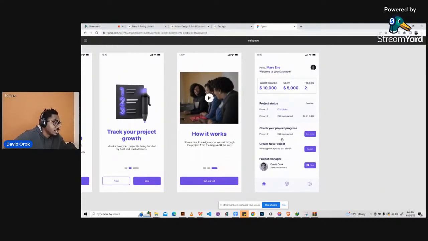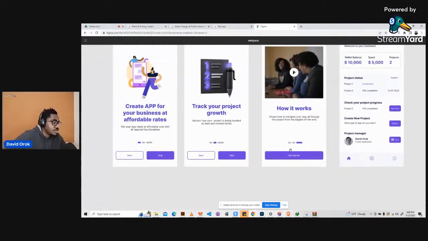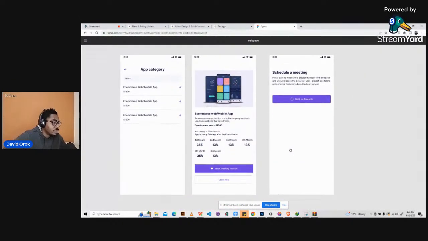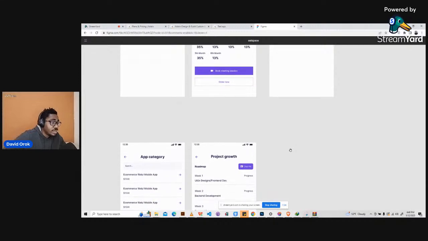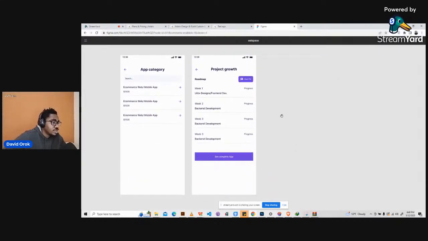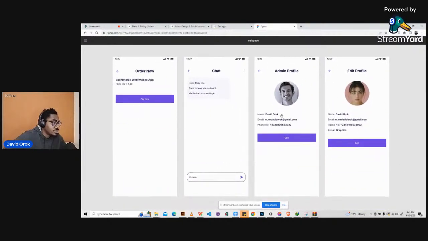Then we have the dashboard. I will try to explain what this application does and how many users it can accommodate. Then these are other designs that we have. Okay, so this was done on Figma, and we will have to interpret it on Adalo. We might not do all of the screens, but you'll get to see most of them.